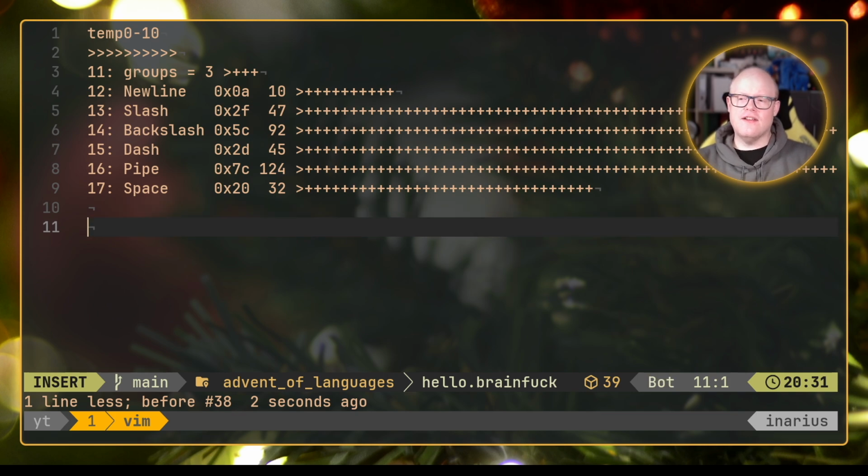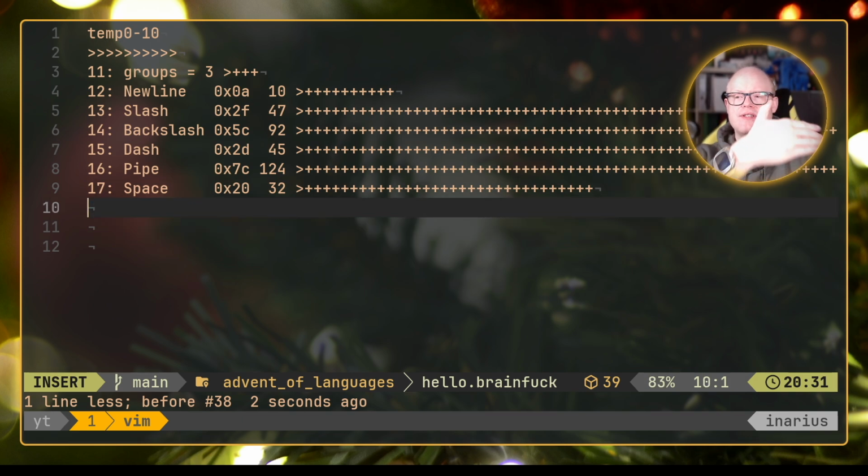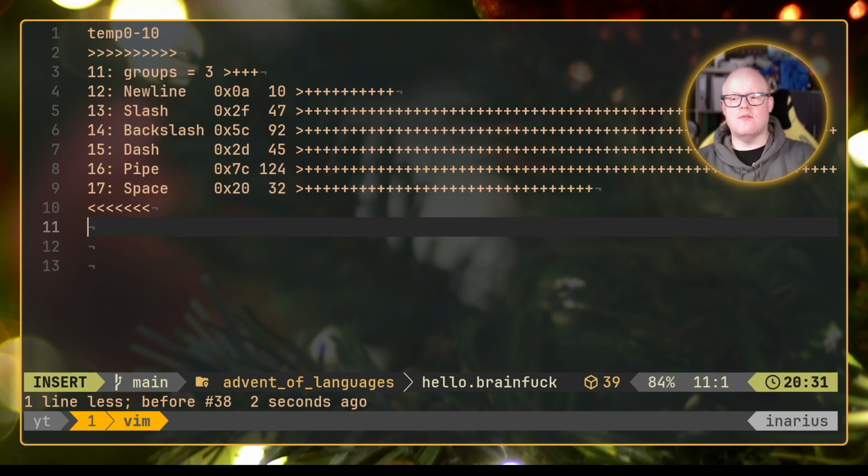So in order for me to print now a dash, first of all, after I've set this up, as I've said, I always want to return back to address 10. I'm simply going back to address 10. So currently we are at address 17. So now we are at 16, at 15, at 14, at 13, at 12, at 11, and at 10. So this will conclude our setup of data.